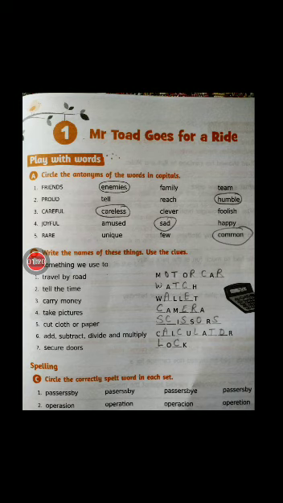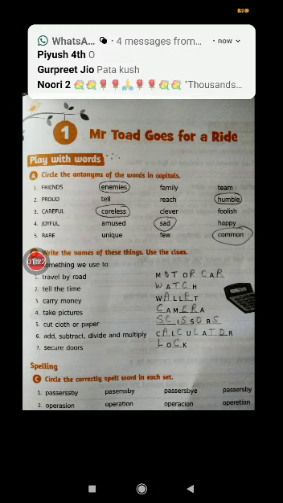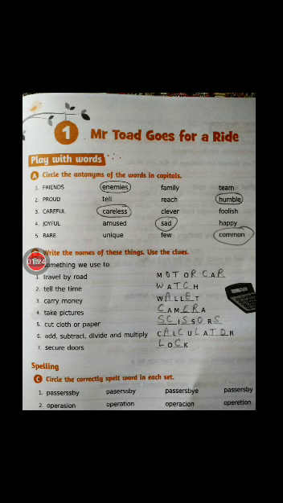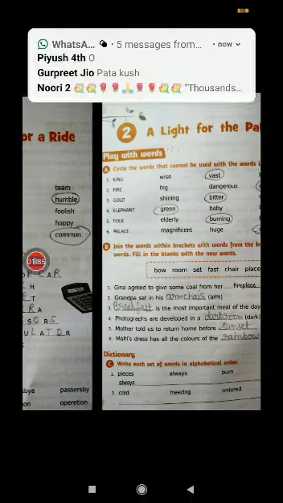Fifth, cut cloth or paper: scissors. Sixth, add, subtract, divide and multiply: calculator. Seventh, secure a door: lock.